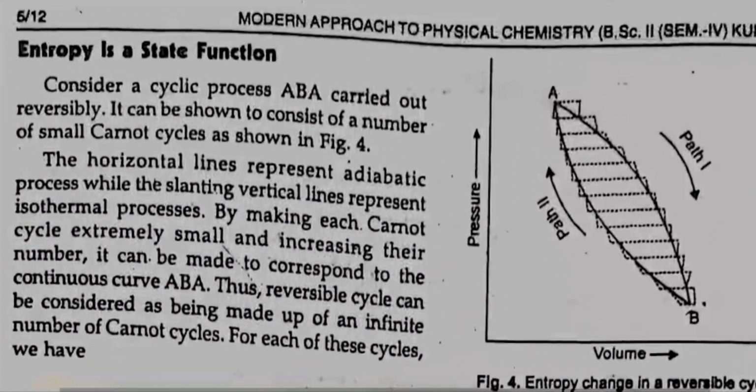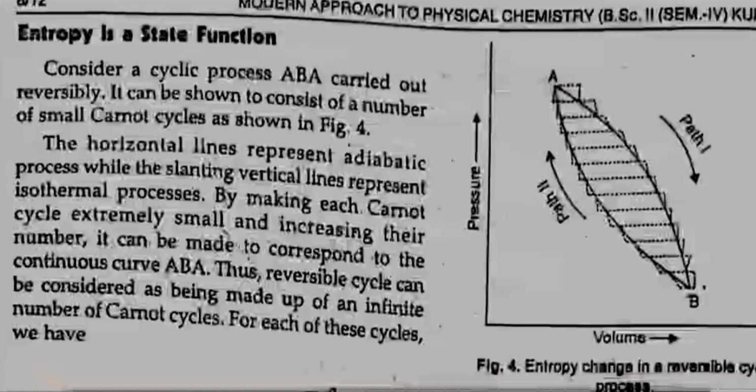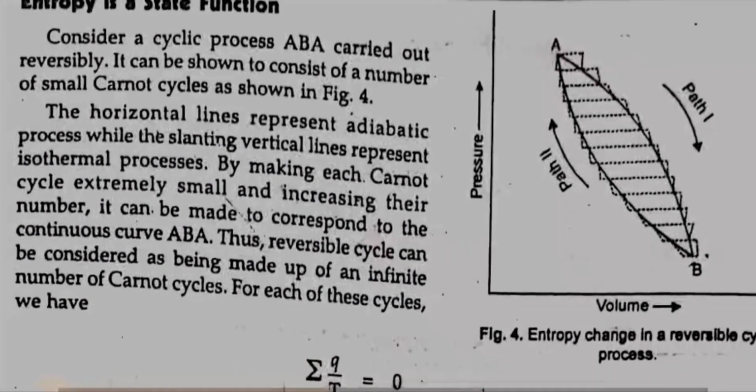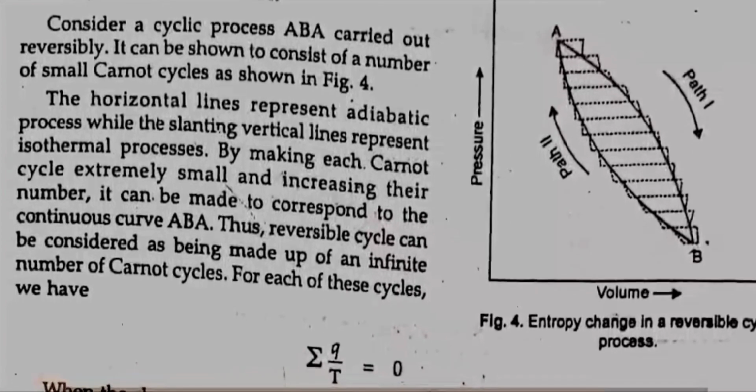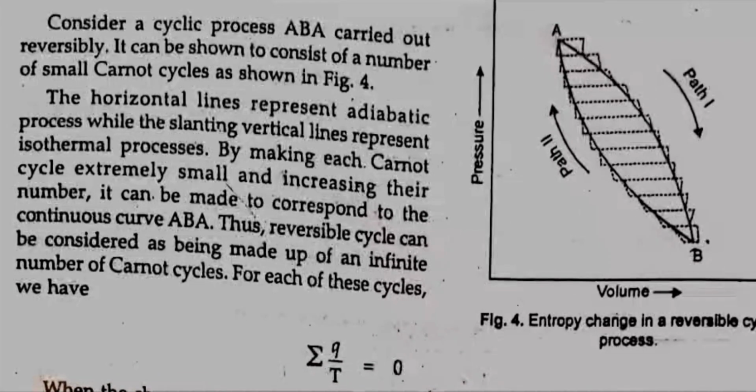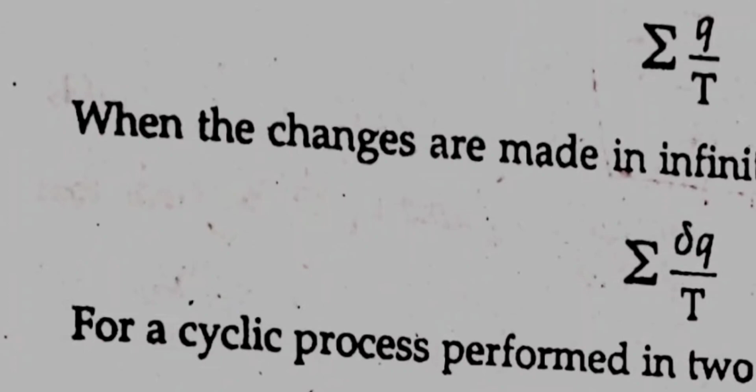Entropy is a state function. Consider a cyclic process ABA carried out reversibly. It can be shown to consist of a number of small Carnot cycles, as shown in figure 4. The horizontal lines represent adiabatic processes while the slanting vertical lines represent isothermal processes. By making each Carnot cycle extremely small and increasing their number, it can be made to correspond to the continuous curve ABA. Thus, a reversible cycle can be considered.